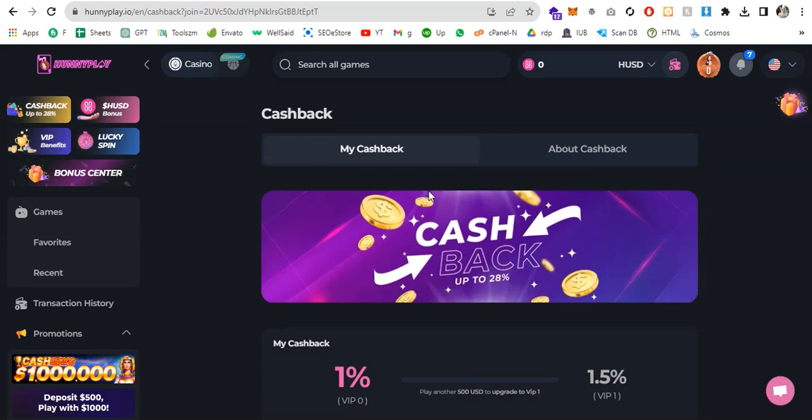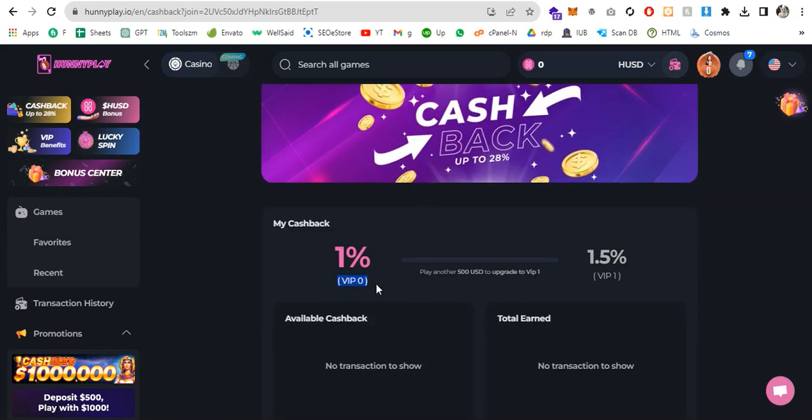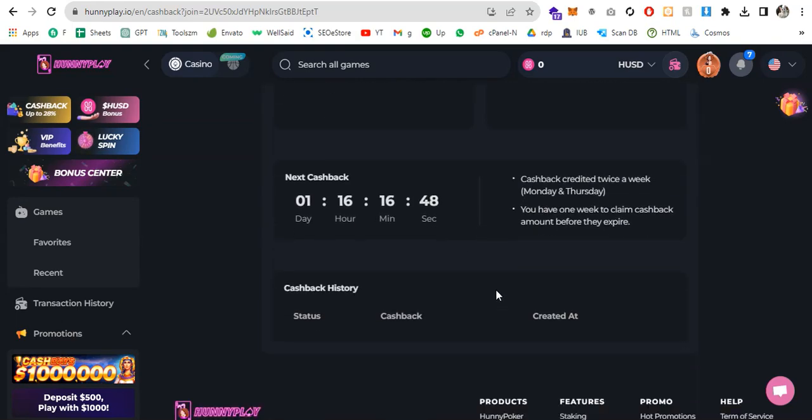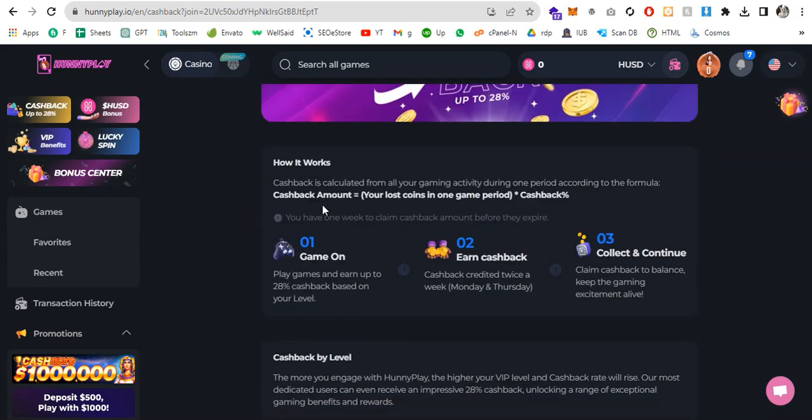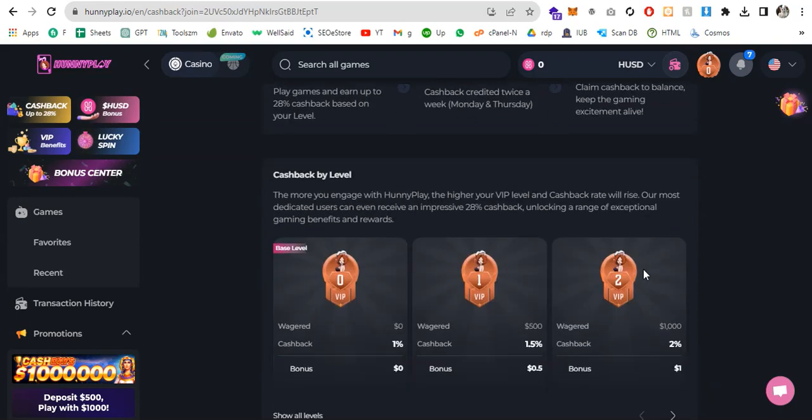And this is the cashback: 1% for VIP 0 and 1.5% for VIP 1. Play another $500 to upgrade to VIP 1. So this is how it works. Every transaction will go here. Everything is mentioned here, and about cashback, you can read all the details from here. The first step is game on, second is earn cashback, and third one is collect and continue. This is how simple it is.